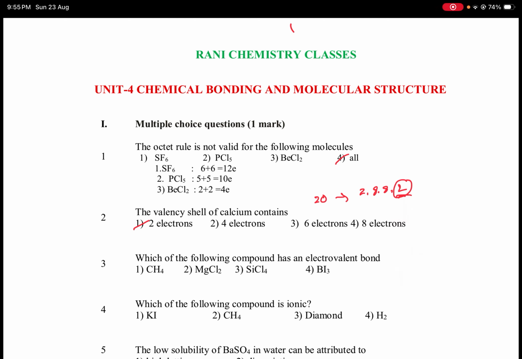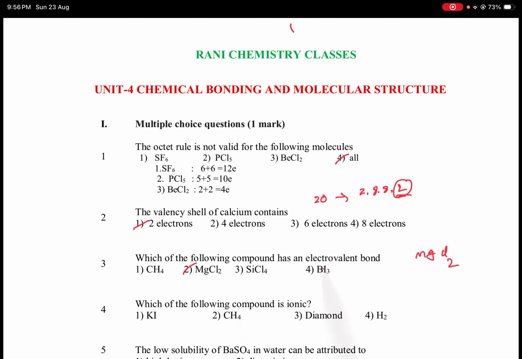Next, third one: which of the following compounds has an electrovalent bond? Electrovalent bond means ionic bond. This ionic bond is formed between a metal and a non-metal. In the given options, first one is CH4, second one is magnesium chloride, third one is SiCl4, fourth one is BI3. In the given 4 options, the metal is present in the second option, that is magnesium, and the non-metal is chlorine. So this is the correct one.